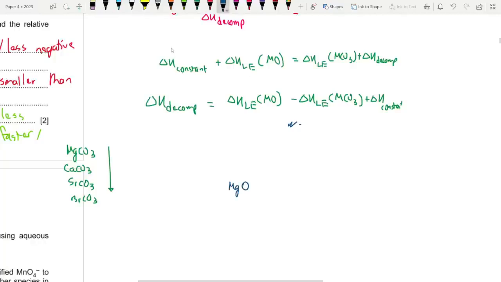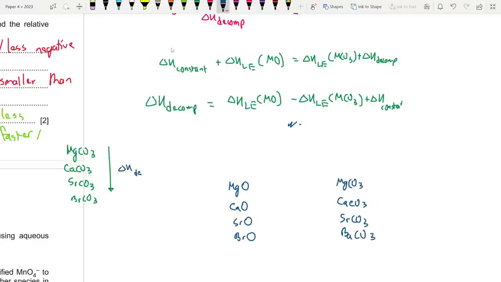Suppose we have magnesium oxide, then calcium oxide, strontium oxide, barium oxide. On the other hand, maybe we have magnesium carbonate, then calcium carbonate, then strontium carbonate and barium carbonate. Now think about it, I'm not talking about the decomposition. The del H decomposition becomes more endothermic down the group because the bond strength increases, right? It becomes harder to break, so we need more energy.